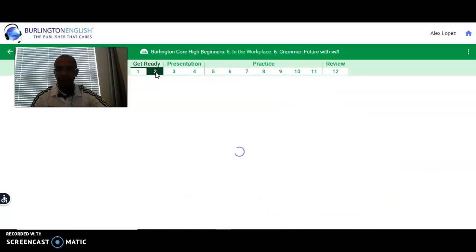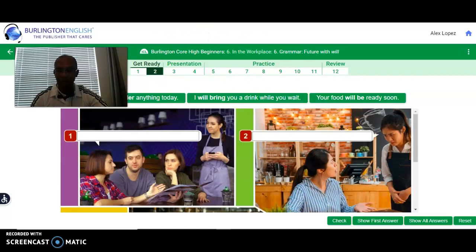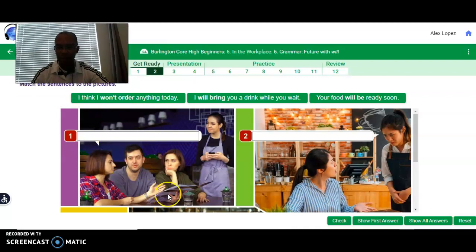The future is uncertain sometimes, but we can make an easy decision when things are in front of us, with what we will or what we won't be doing. I think I won't order anything today is the first sentence. I will bring you a drink while you wait. Next sentence is your food will be ready soon. So we have to match these sentences with these pictures, okay?